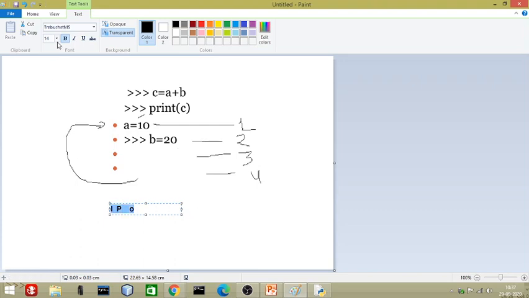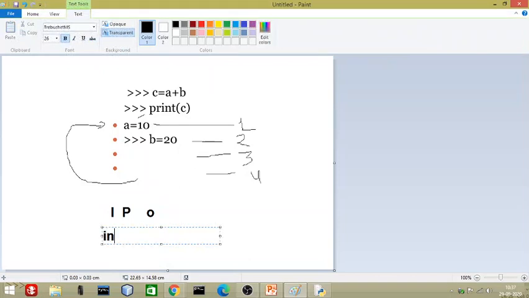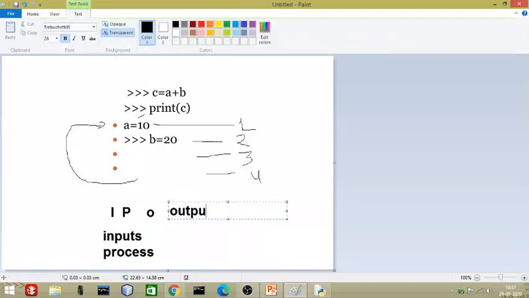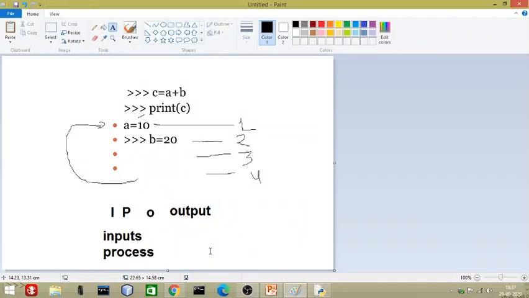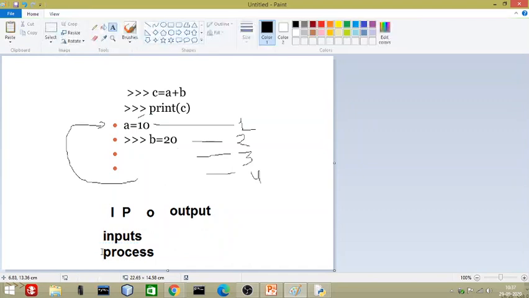Now definitely there is a question in your mind, what is the meaning of IPO, sir? I stands for all the kinds of inputs, P stands for process, and O stands for output. Always you have to follow this. You have to give input first, then there will be a process based on input, and finally the output will come.